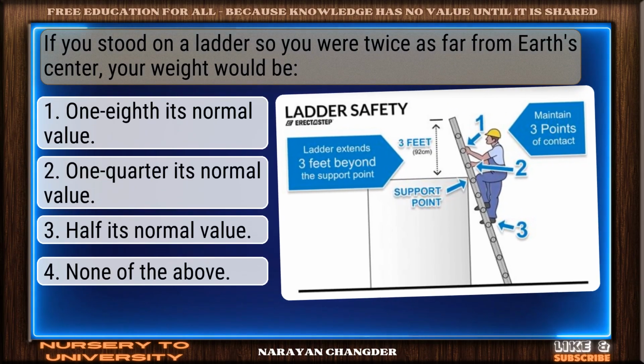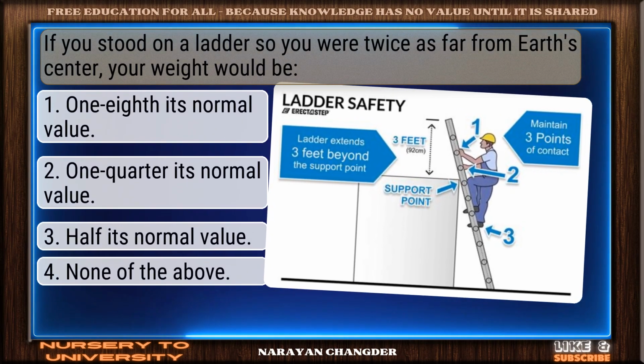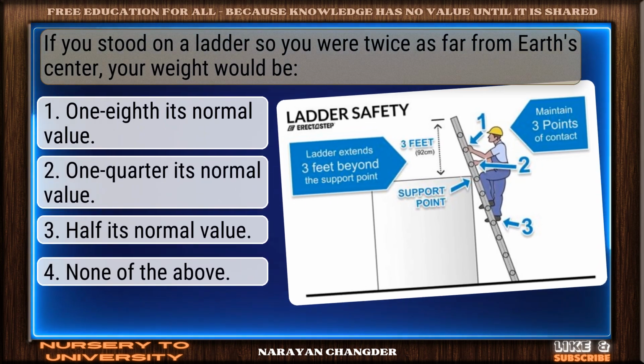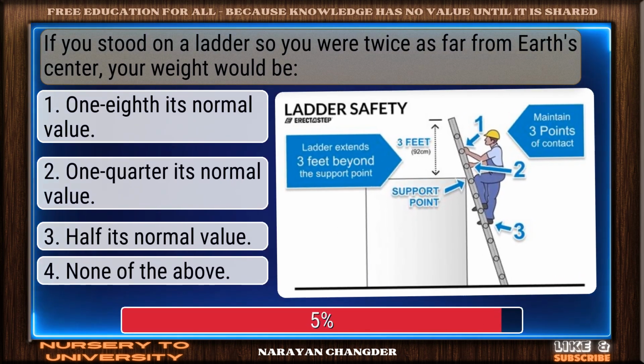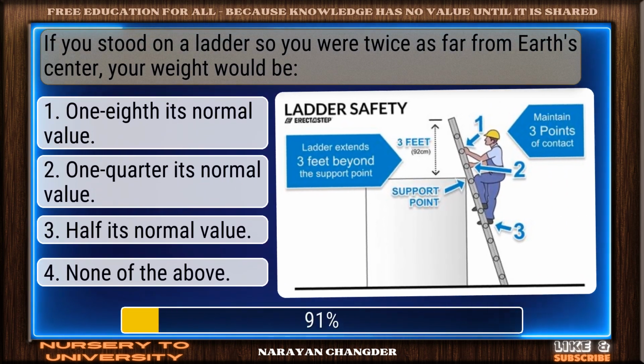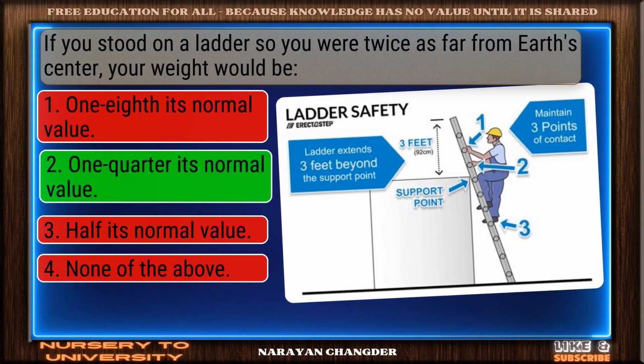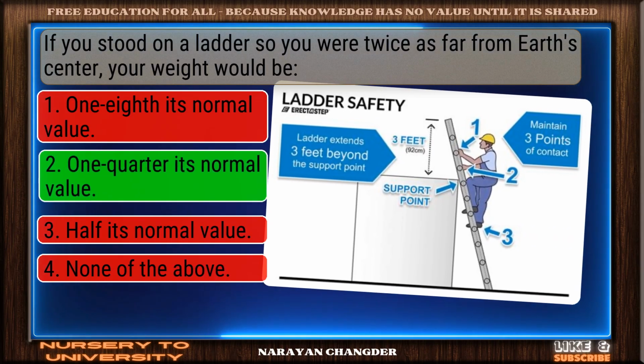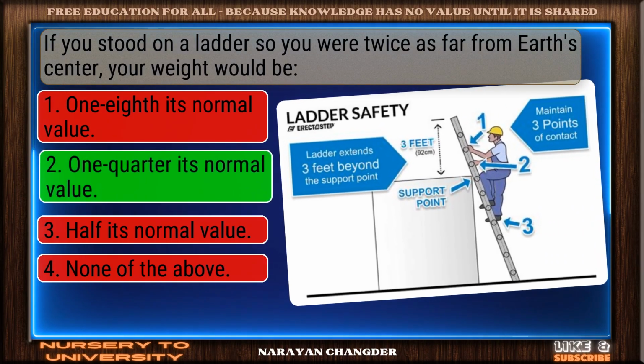Question number 43. If you stood on a ladder so you were twice as far from Earth's center, your weight would be. Excellent. 1/4 its normal value is a brilliant choice.